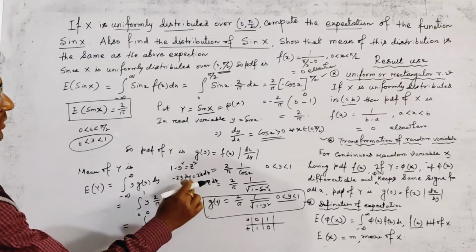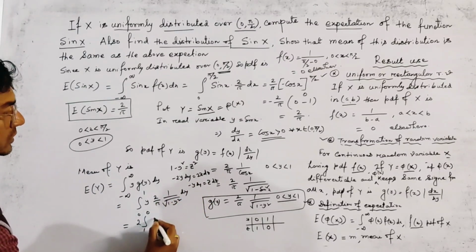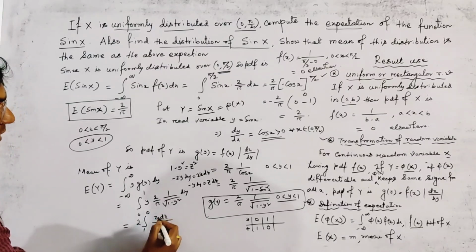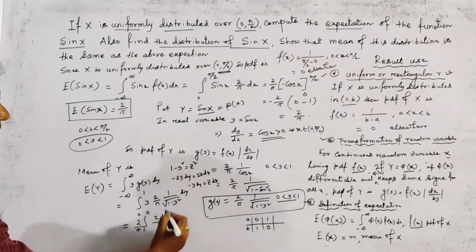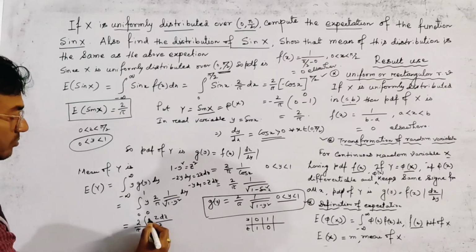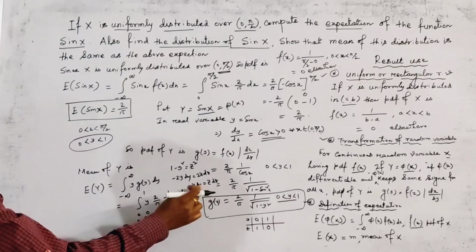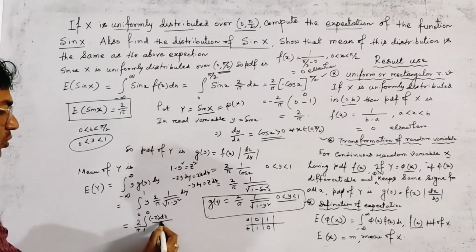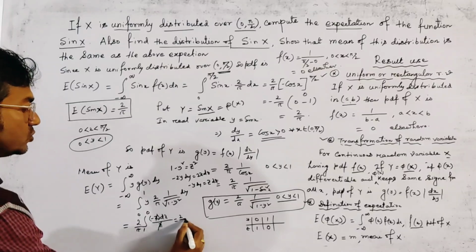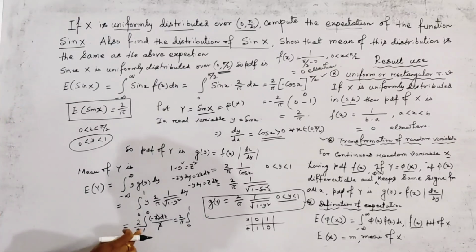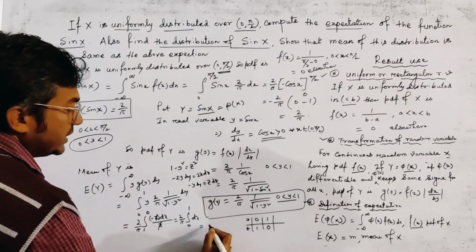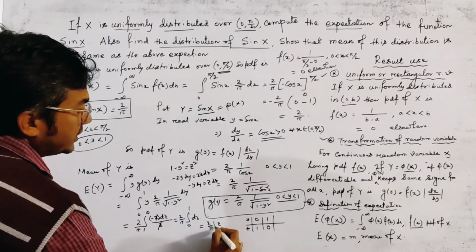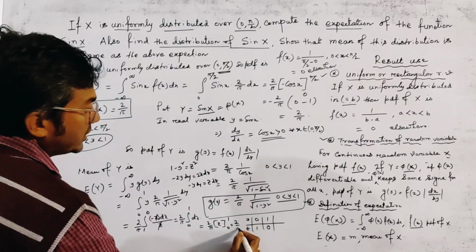So we put here 2 into z dz, and 2 by pi is also a constant, and root 1 minus y square is z. The minus sign is present here because of minus y dy. So z cancels out, and this is 2 by pi into integration 0 to 1. We change the range of integration and the minus signs balance, and this is dz. So the integral value is 2 by pi into z from 0 to 1, so 2 by pi.